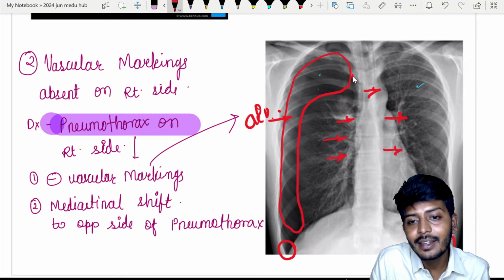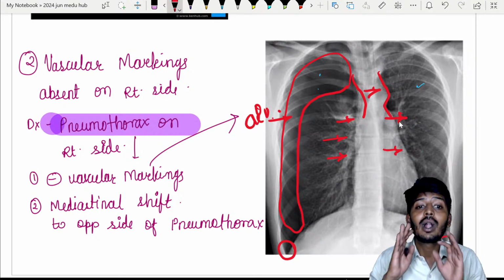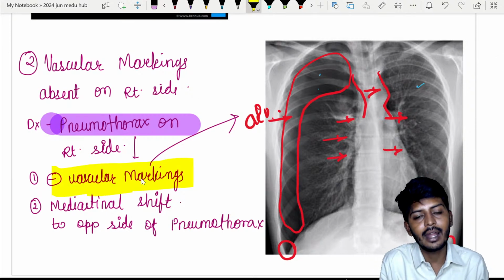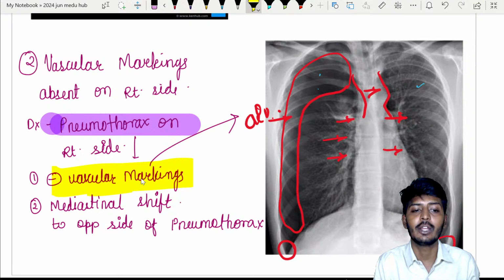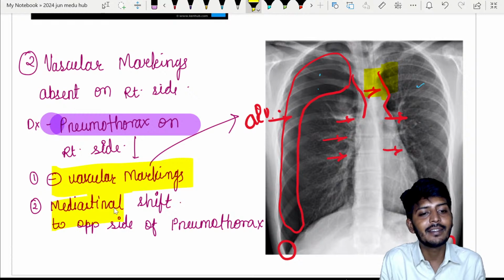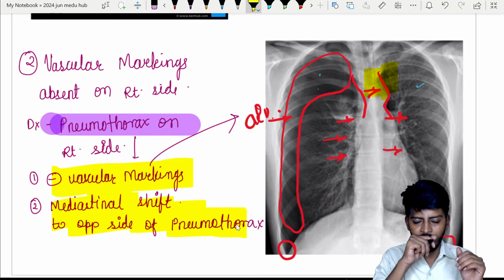So look here, the mediastinum is going to the side. If the mediastinum is going to the side, we will call it a mediastinal shift. So what all is present? First thing, there is an absence of vascular markings, that is telling you pneumothorax, and also there is a shift of the mediastinum to the opposite side.